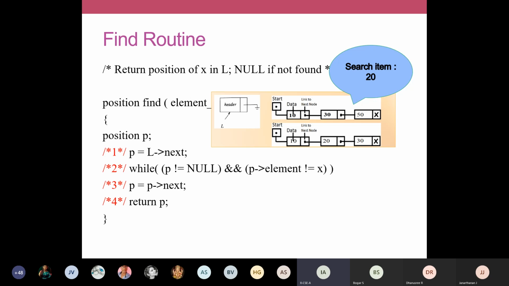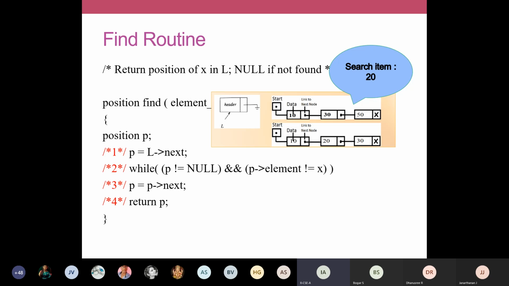And we'll see the steps. We have declared one variable called P as a position, and I've given some line numbers 1, 2, 3, like that, for explaining easily. You can take down the header: position find, element type X and list L. You write this one. So we're going to search whether element X is present in your list.